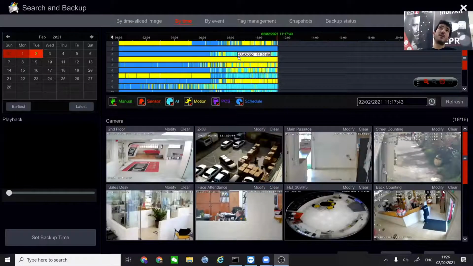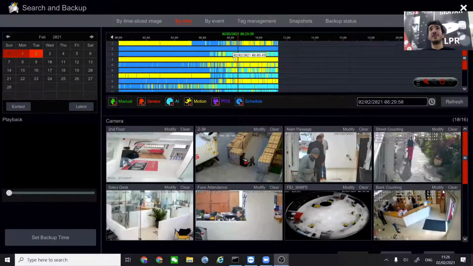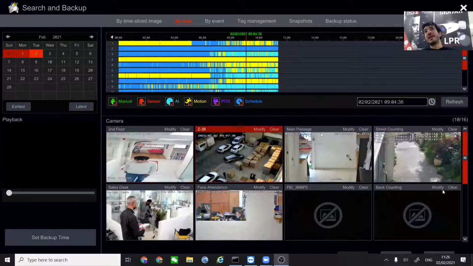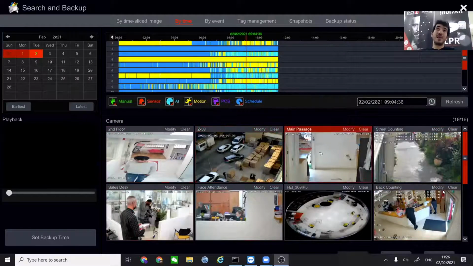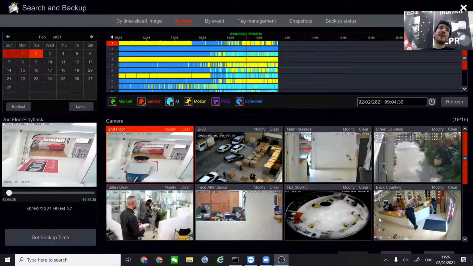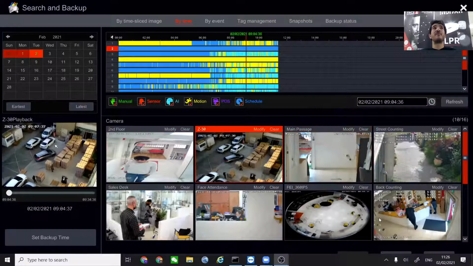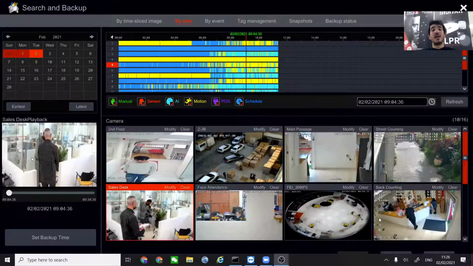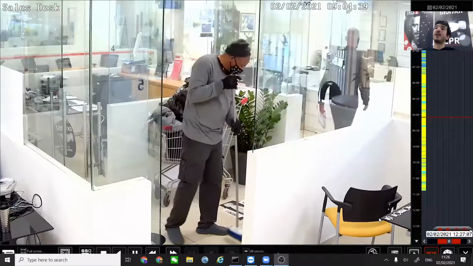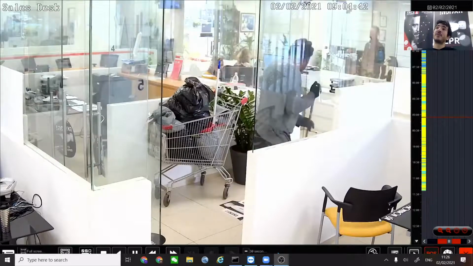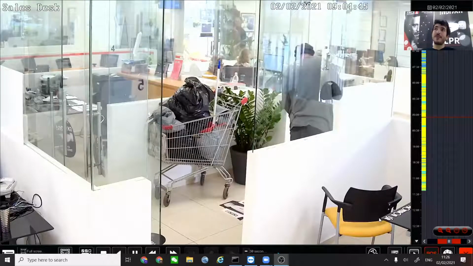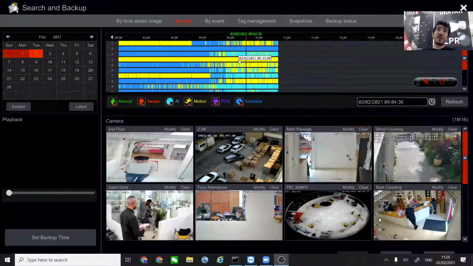We already saw this bar, which represents all of the recordings. And of course, we can see a snapshot of that same moment. Whenever we press on the bar, we get a different snapshot. If you want to see the video itself, we can just click and see the video playing on the bottom left. Of course, we can see a video from every other camera that we press on. If you want to go into the playback that we just saw, just double click the video and we get into the same menu that we were on before for the playback. Pressing the exit button will take us back to the other location.